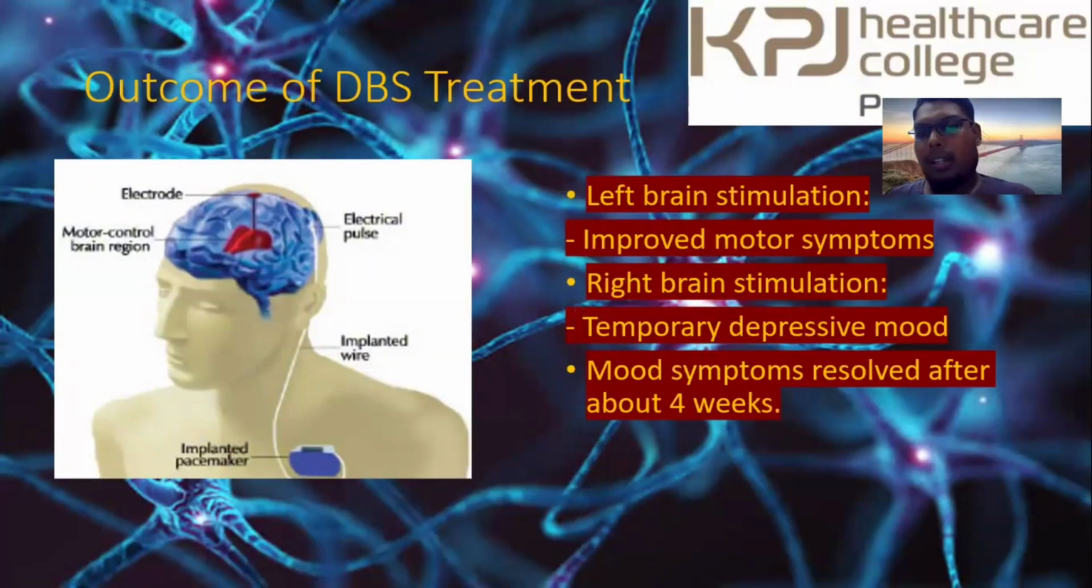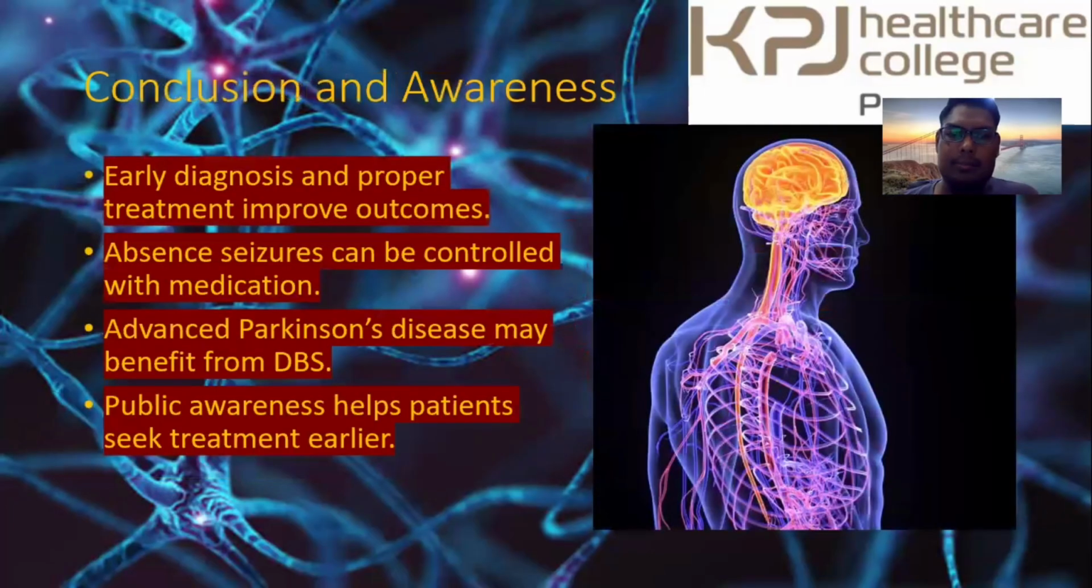Once the patient gets the DBS treatment, left brain stimulation improves motor symptoms, while right brain stimulation causes a temporary depressive mood. Mood symptoms resolve after about 4 weeks.